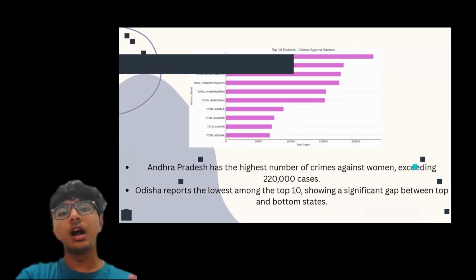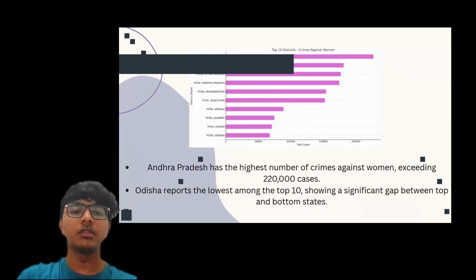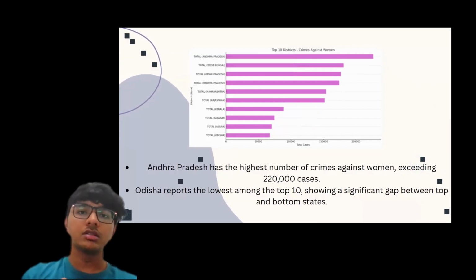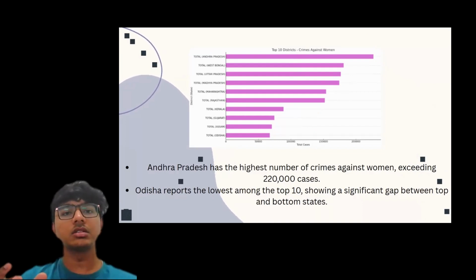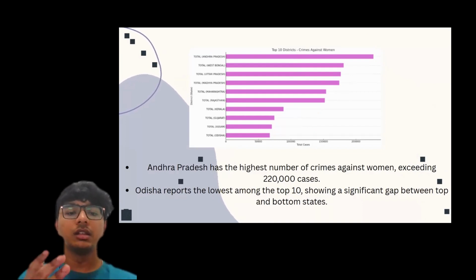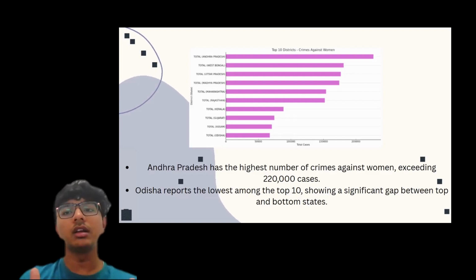So this is the top 10 districts for crimes against women, according to the government. In that, Andhra Pradesh is the top of the league. As you can see, before also, in the category of state, Andhra Pradesh was at the top, and here also Andhra Pradesh is the top. So we can easily say that whenever a state has the highest peak of crime rate, its districts also majorly fall under the top four categories. So we can predict like that.